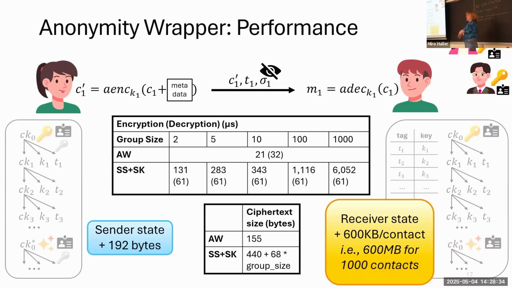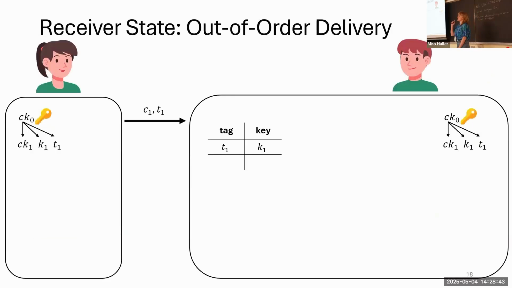So to understand why we have such a large receiver state and how we can improve it, I'll show you in the following. I'll start with how the receiver state handles out-of-order messages. Let's say Alice sends her first message. Alice and Bob both start with the same key material. Then Bob can decrypt this first message because he has the key material. But it might be that this ciphertext gets lost.